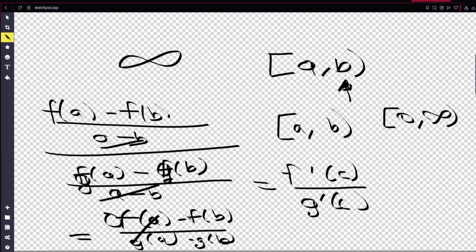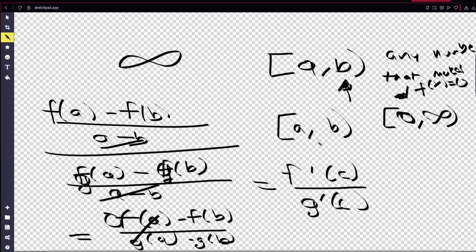In fact, I probably should have said that a is any number that makes f of a equal to 0. So that would just be an arbitrary number. It doesn't matter because b is always greater than that number. So in fact, a wouldn't be infinity here. It would simply be any number that makes f of x equal to 0. But I know there's some functions where f of x doesn't equal 0.